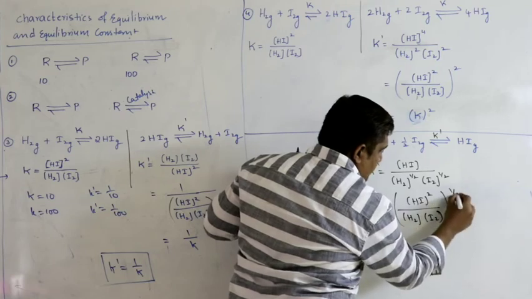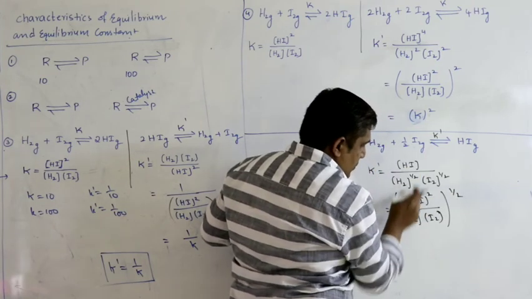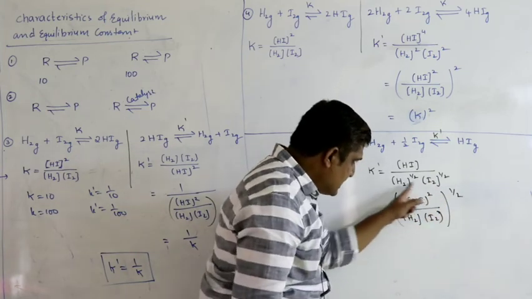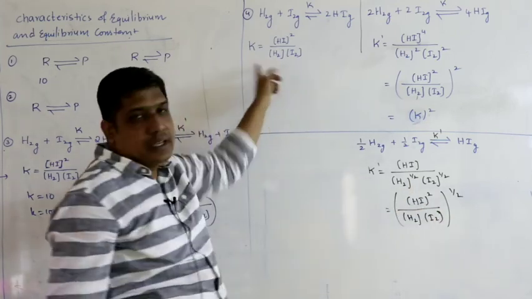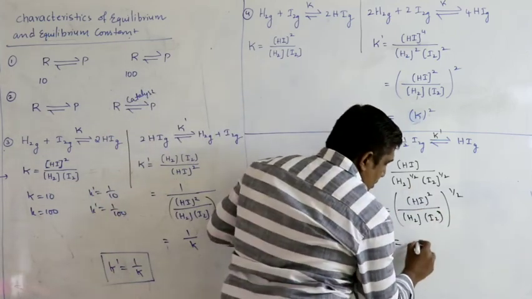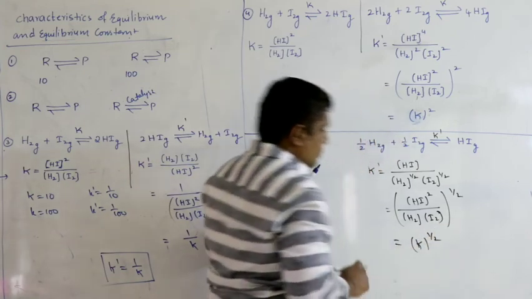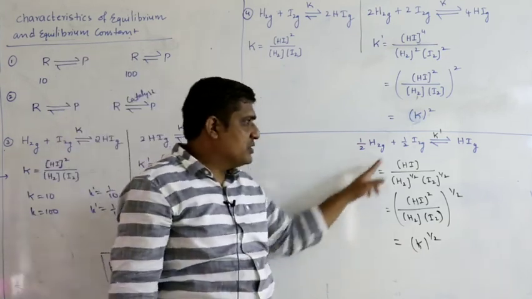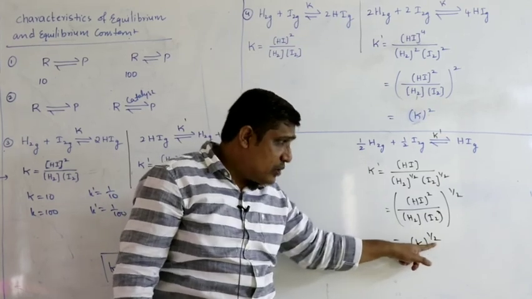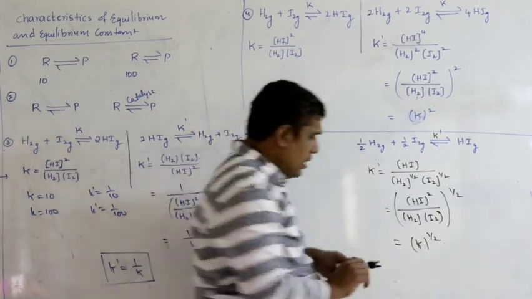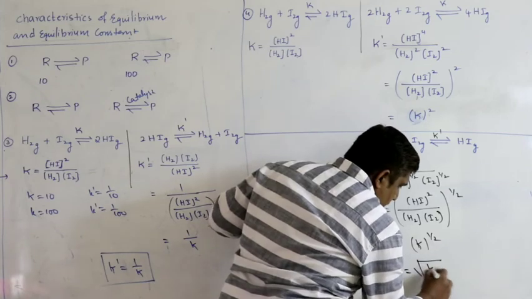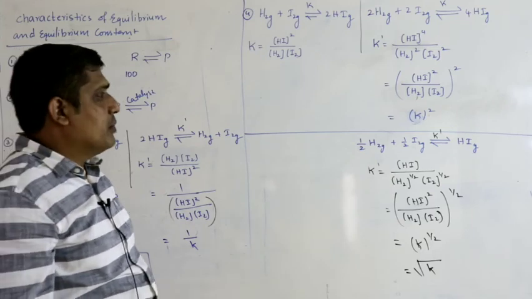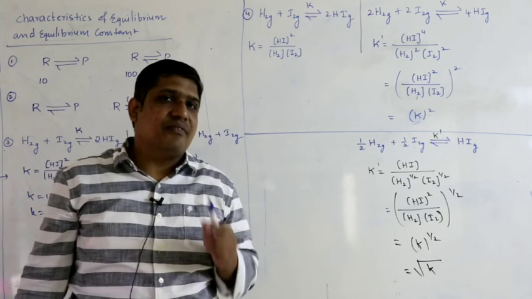So I am taking half common. 2 into half, that is 1. 1 into half, that is half. 1 into half, that is half. But see, whatever is inside the bracket, that is equal to K. So what will I get here? K whole power 1 by 2. So if you multiply the entire reaction with half, then the equilibrium constant of the obtained reaction will be equal to the square root of the equilibrium constant of the original reaction. So you can apply this for any number, but remember you have to multiply all the components by the same factor.